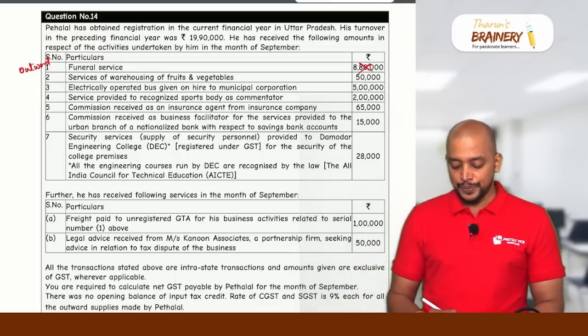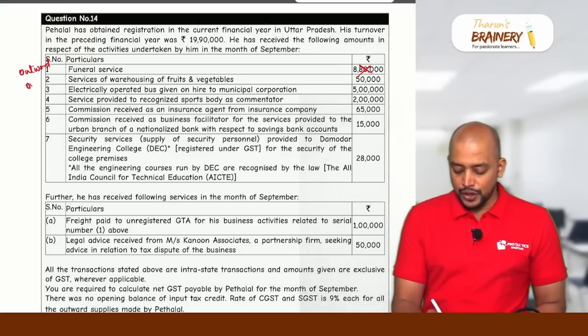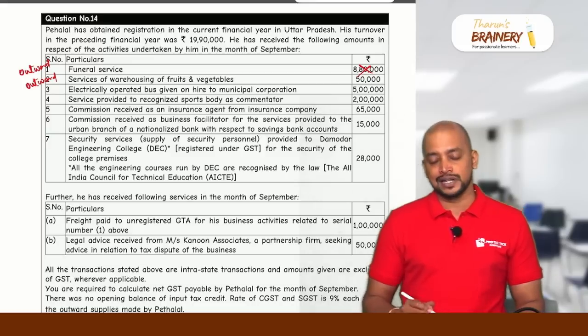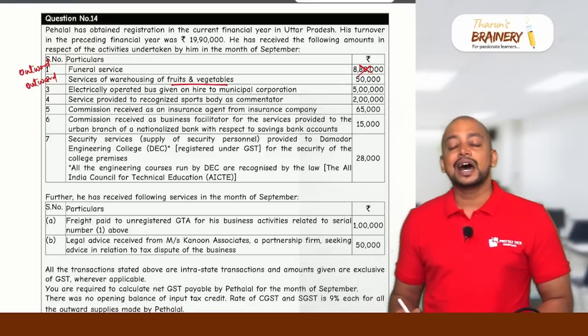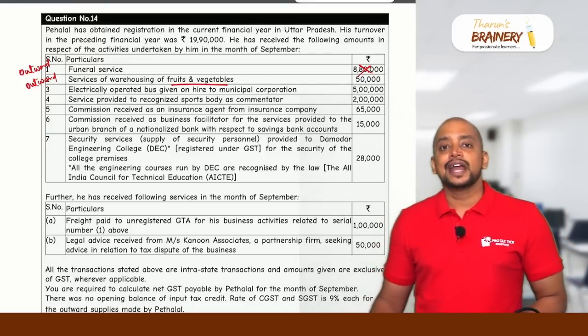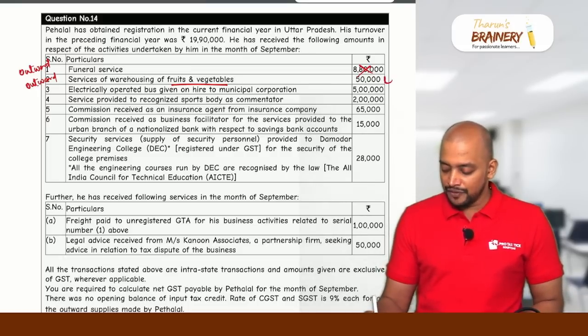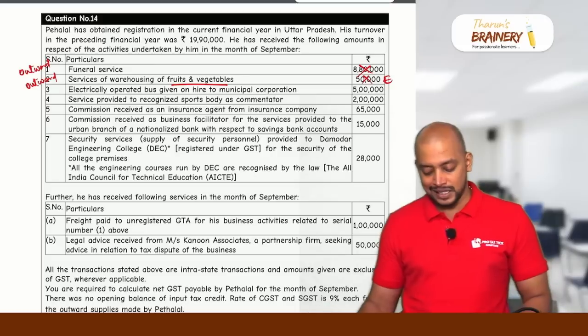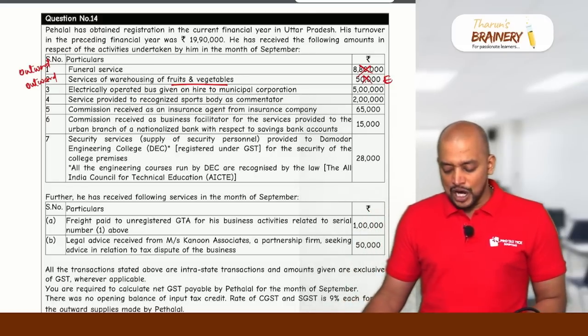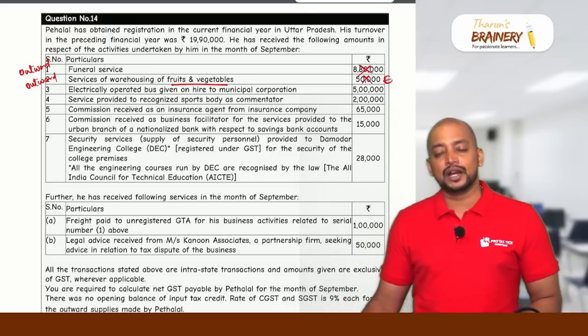Okay. Then number 2 is also outward, services of warehousing of fruits and vegetables. Fruits and vegetables are agricultural produce, and any service in relation to agricultural produce is exempted. So therefore this 50,000 is exempted, and PayHalal is not required to pay GST on that. Electrically operated bus given on hire to municipal corporation.